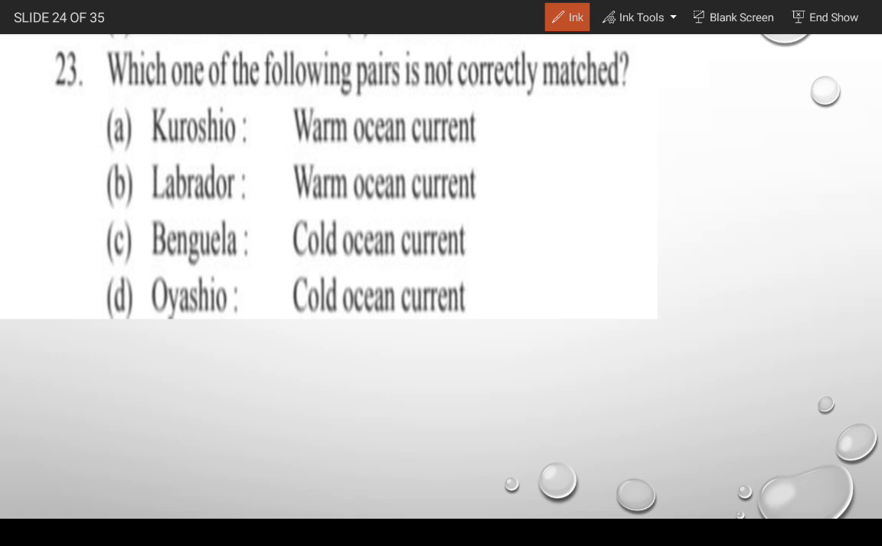Which one of the following is not correctly matched? A, Curaçao is a warm oceanic current. B, Labrador is a warm oceanic current. C, Venezuela is a cold oceanic current. D, Oyashio is a cold oceanic current. So gentlemen, which one of the following is not correctly matched?